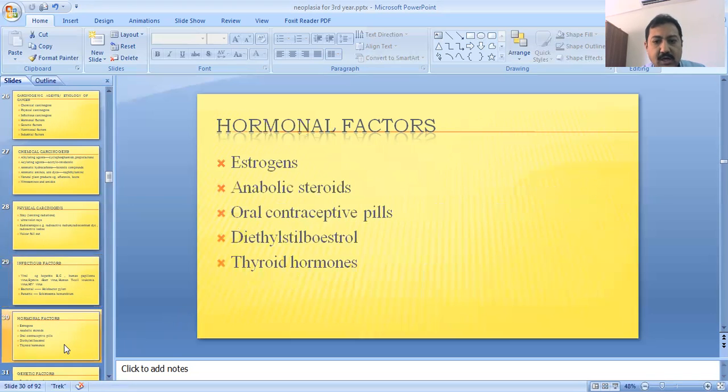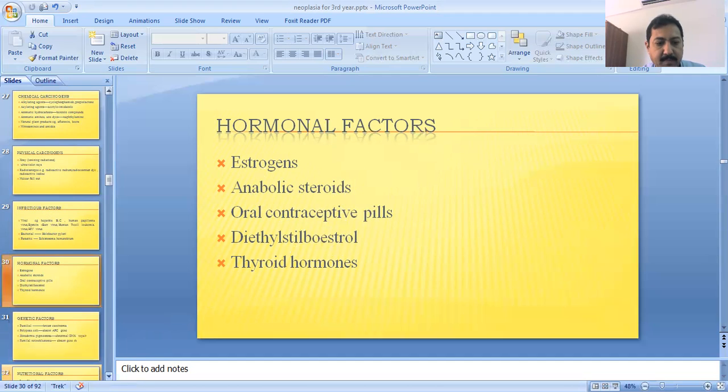The fourth one is the hormonal factors. Some hormones in excess amounts also cause cancer or a neoplastic process. These are estrogen, anabolic steroids, oral contraceptive pills, diethylstilbestrol, and thyroid hormones. These are the hormonal agents which are involved in the process of carcinogenesis.